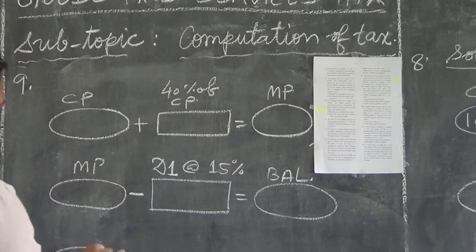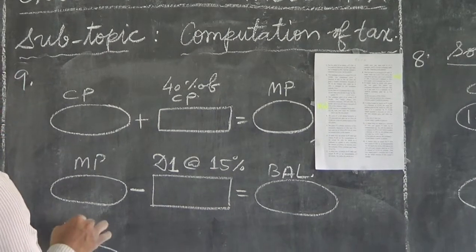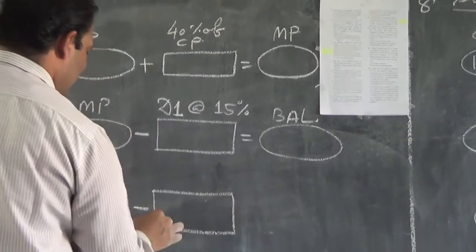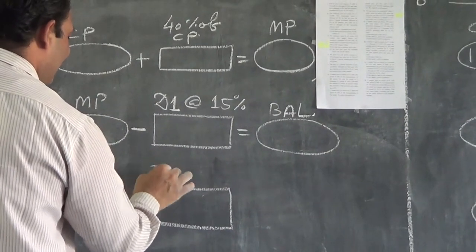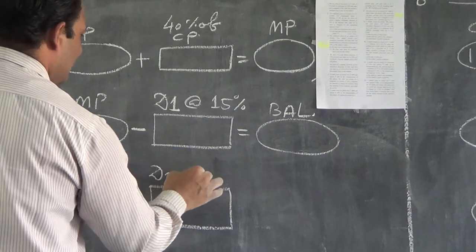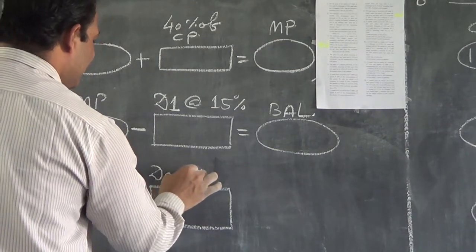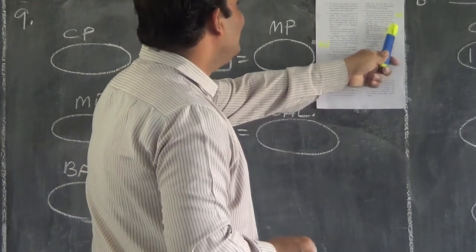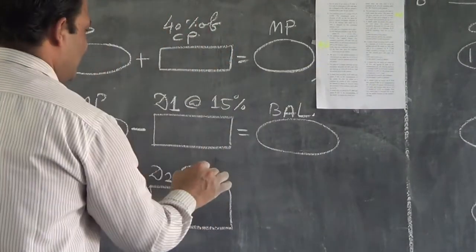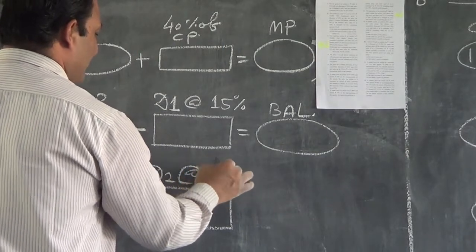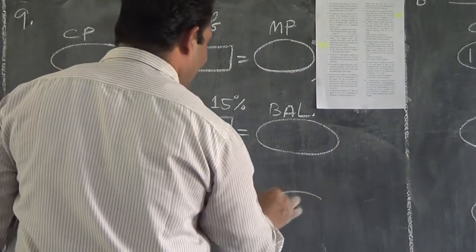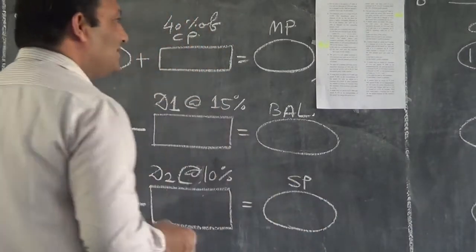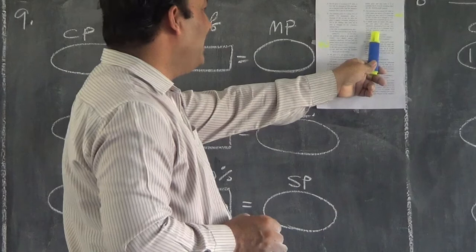From this balance again I will put the discount here, that is D2. D2 at what percent, children? D2 at 10%. And what will come here? I will give the name SP now, because no more discounts are given.